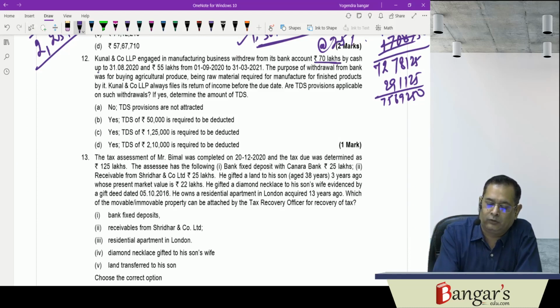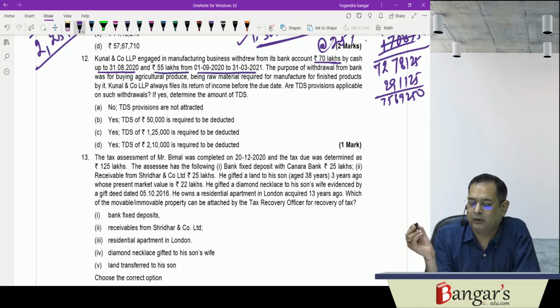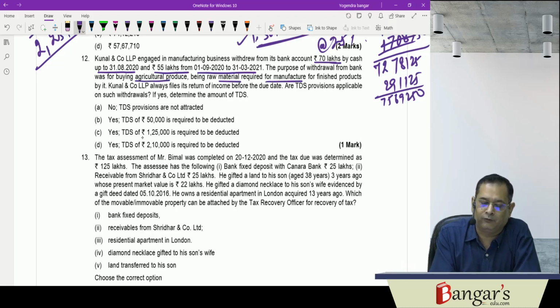by cash up to 31st of August 2020 and 55 lakhs from 1/9/2020 to 31/3/21. So in aggregate they have withdrawn from the bank, and this has been withdrawn for buying agricultural produce being raw material for manufacture of finished products by it. So they are not a dealer of any agricultural produce marketing committee. They have withdrawn this amount. So now they want to know whether TDS provisions will be applicable on such withdrawals. So they have furnished their returns in due time.